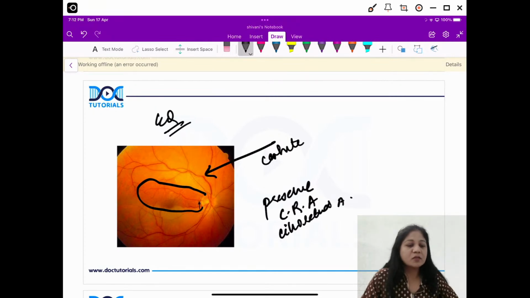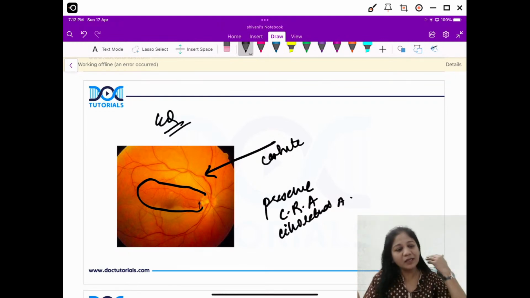So Dr. Mukul, see, Berlin's edema is not a true edema. First of all, you need to understand. Dr. Mukul, in Berlin's edema, we don't actually have an edema. There is no true edema. It is because of the photoreceptor damage that we see a whitening of the retina. It is the reflex which comes up. When you see a white retina, the cherry red spot has to be there. But Berlin's edema itself is a misnomer. Am I clear, Dr. Mukul? We see a true cherry red spot, but the word edema is a misnomer. We don't have a true edema in Berlin's edema.